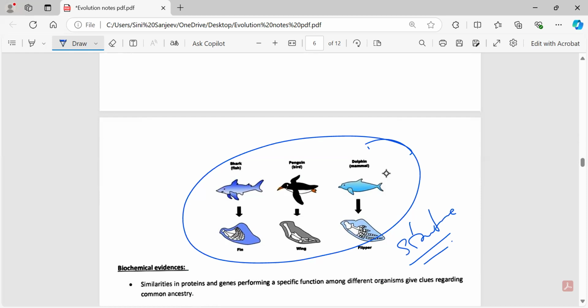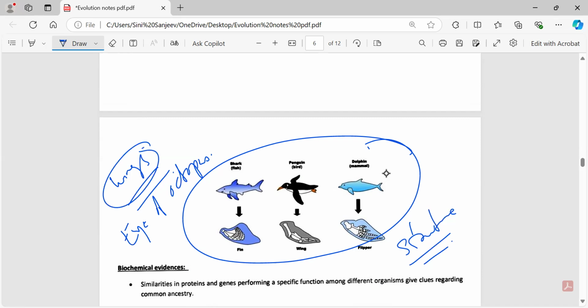So you can take many examples. For example, the wings of birds. Then another example they have given is the eyes of the octopus. So wings of birds and insects have the same function, but appearance and structure, everything is different. If you take the eyes of the octopus and compare them with the mammals, the eyes of the octopus are retina from the skin, but the eyes of mammals are retina from the brain.